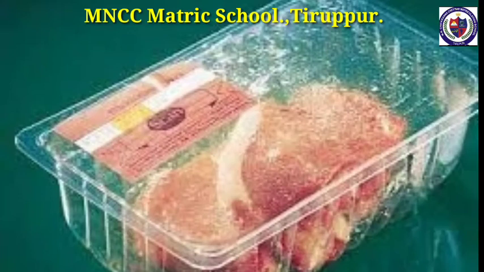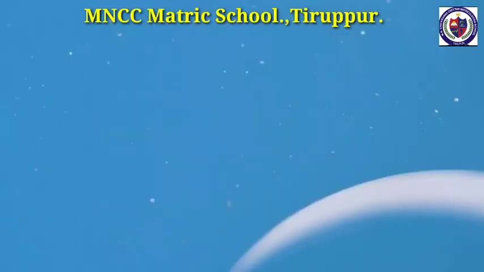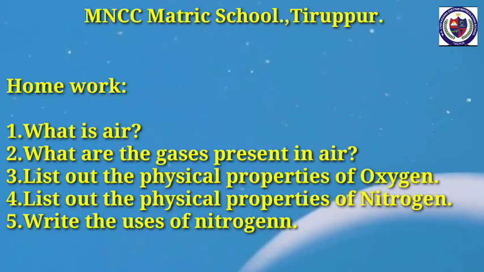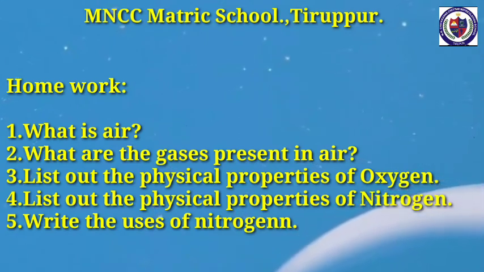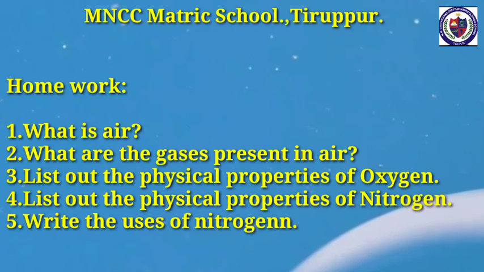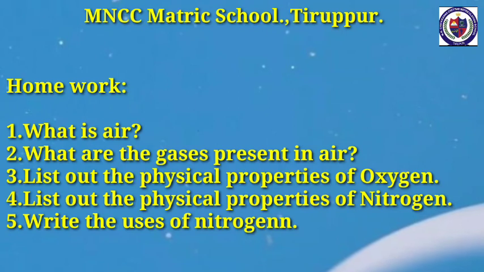For the next video, we will learn carbon dioxide occurrence, physical properties and chemical properties of carbon dioxide, uses of carbon dioxide, greenhouse effect and global warming, acid rains, effect of acid rain and preventive measures of acid rain in the Part 2 video.